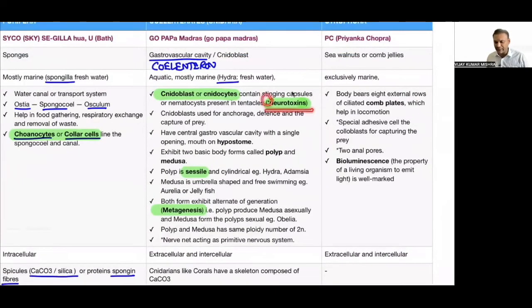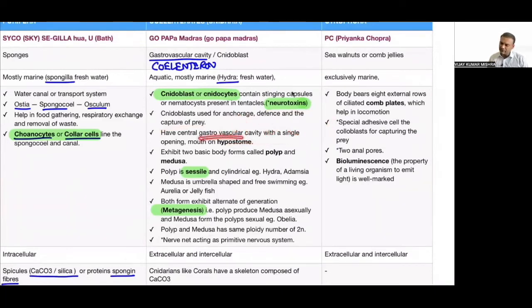You can see 1 star. 1 star means it is an extra point not mentioned in NCERT, but it might come in NCERT. That's why it is very close, and that's why I'm giving it. So it is neurotoxic. It will affect the brain, the nervous system. That will help in defense and the capture of the prey. Defense and capture of the prey, ADC.